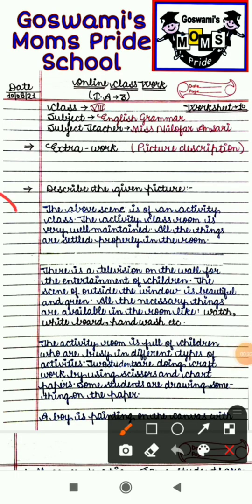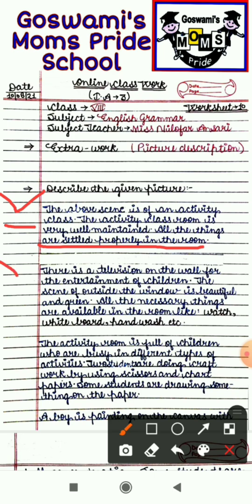The above scene is of an activity class. The activity class is very well maintained. All the things are settled properly in the room. So as I have told you that the above scene is looking like of an activity class, and the activity class is very well maintained. All the things are properly settled in the room.